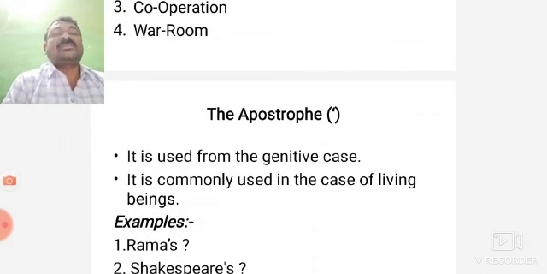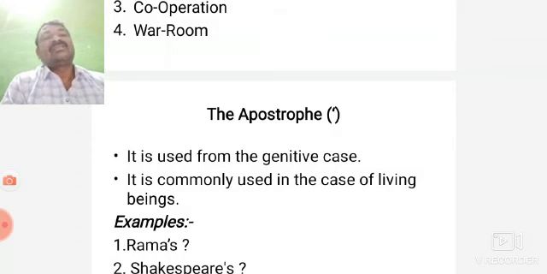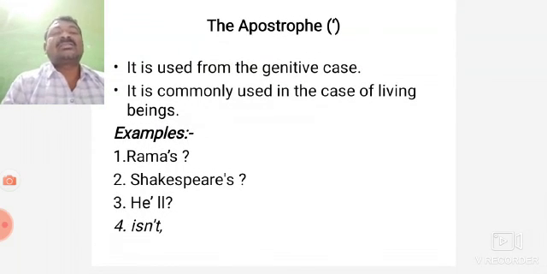Then apostrophe. It is used for the genitive case. It is commonly used in the case of living beings. For example, Rama's, Ravi's, Shakespeare's, isn't, aren't, and so on.